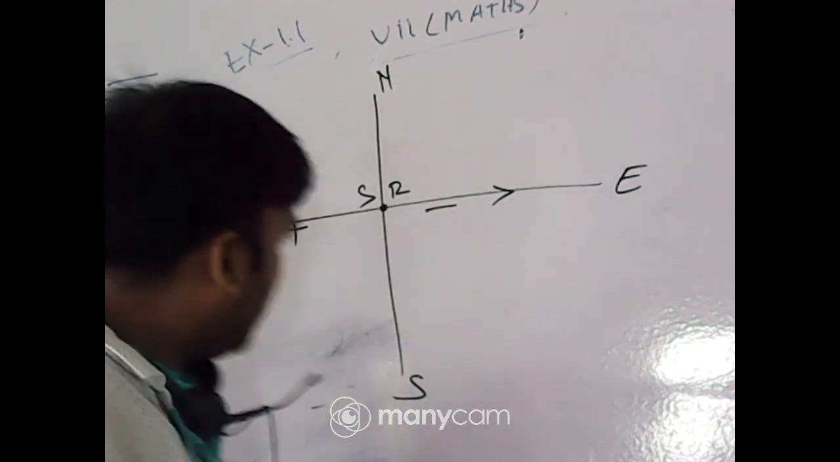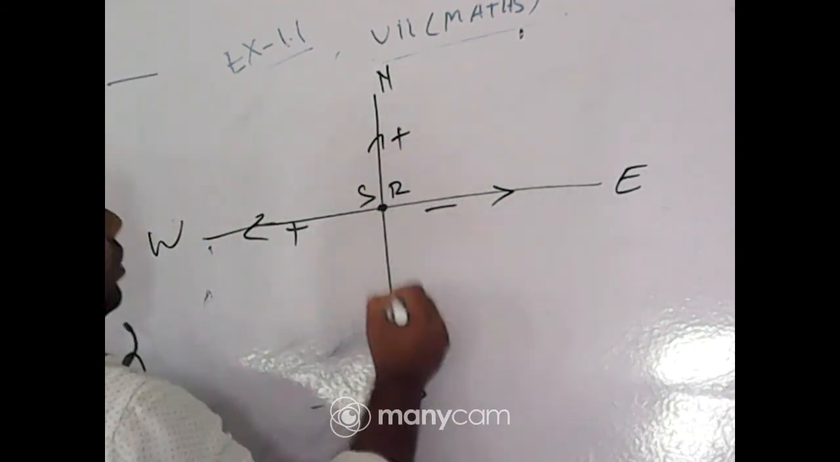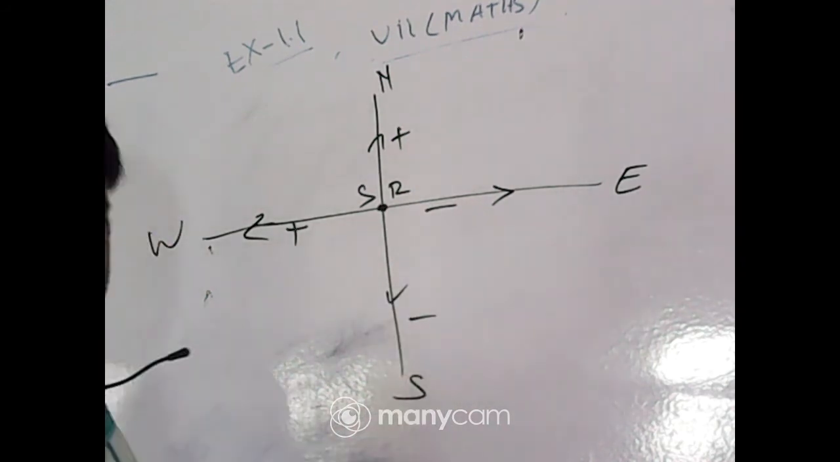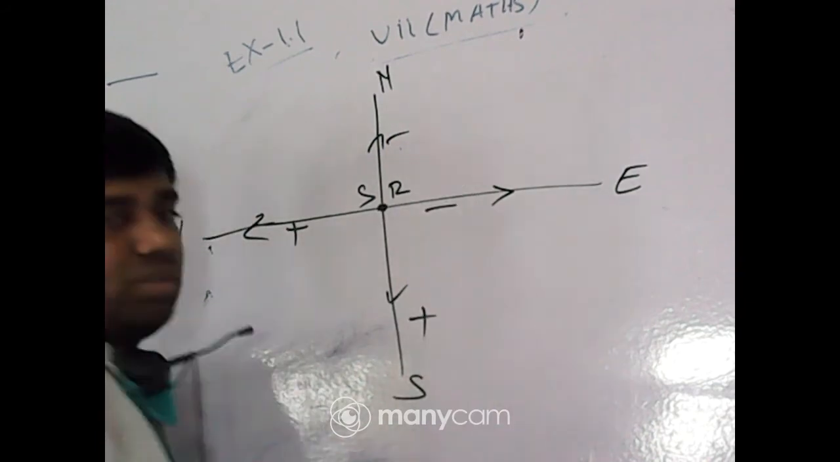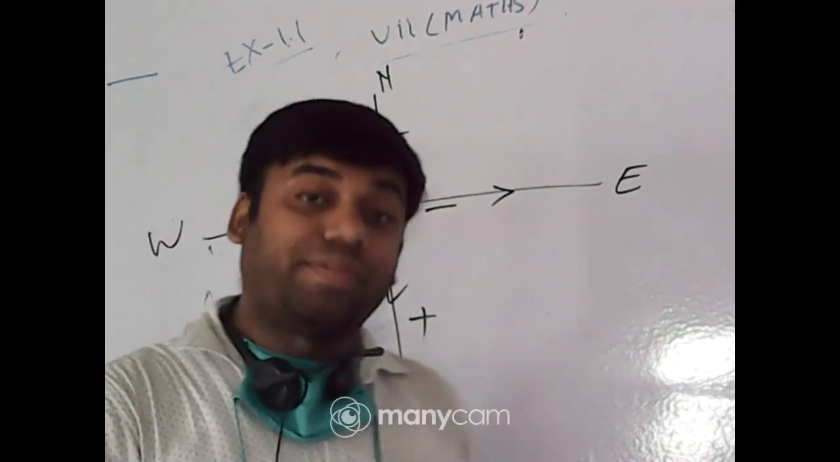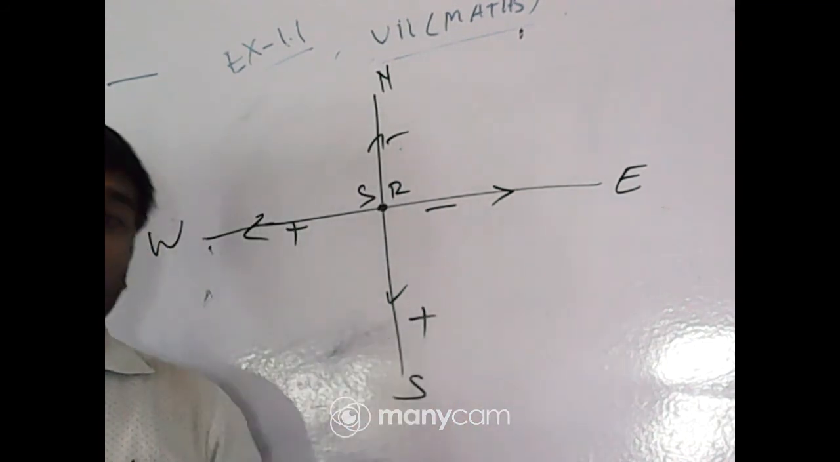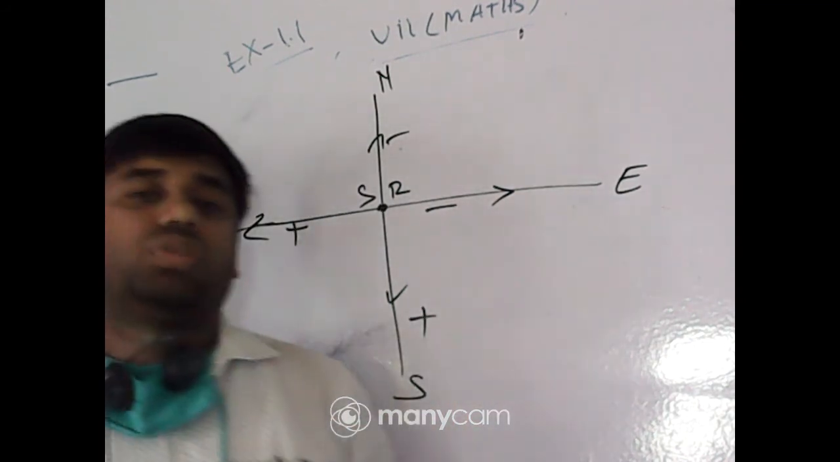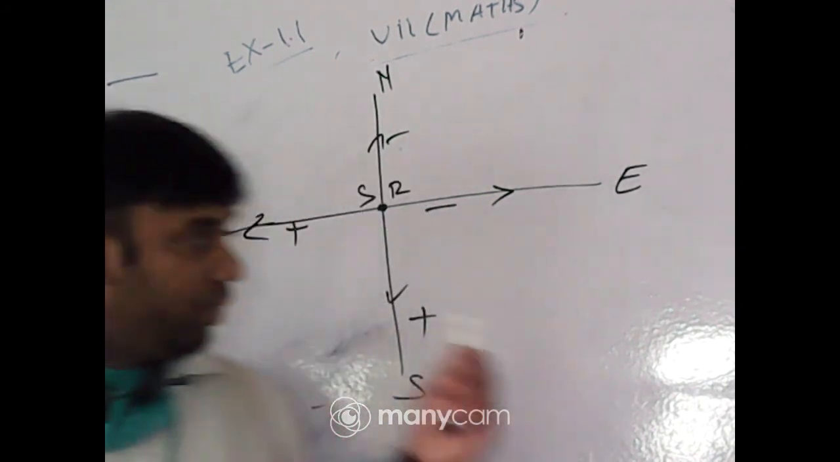Similarly, if the north direction is taken as positive, the south direction is negative. That will help you in solving. This concept will help you in graphical representation. I hope it is clear to everyone, students.